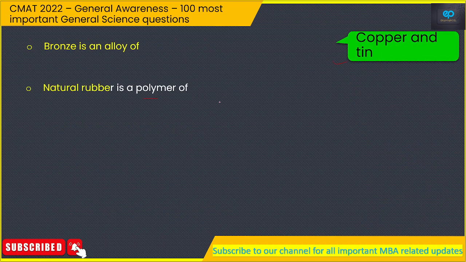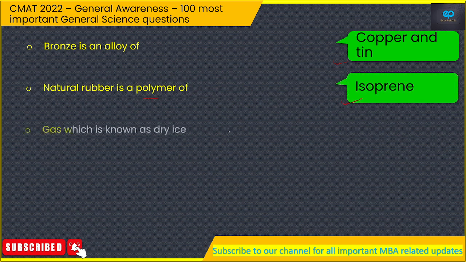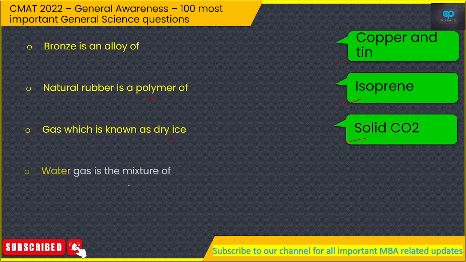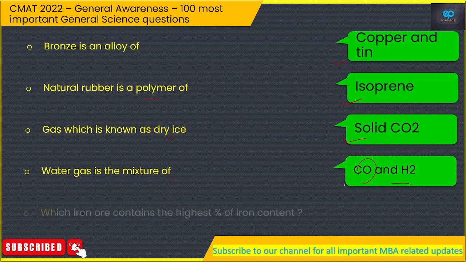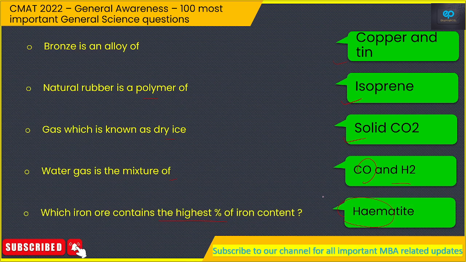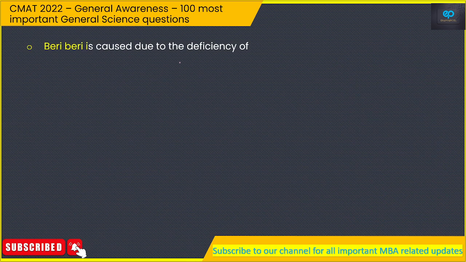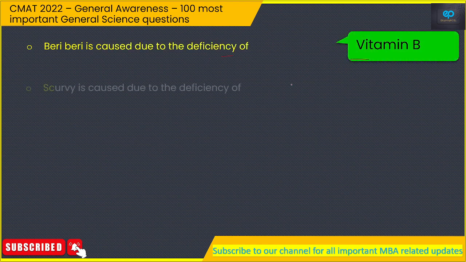Natural rubber is a polymer of isoprene. Gas which is known as dry ice in solid form. So that would be solid CO2. Water gas is the mixture of carbon monoxide and hydrogen. Which iron ore contains the highest percentage of iron content? So that would be hematite. Beriberi is caused due to the deficiency of vitamin B.